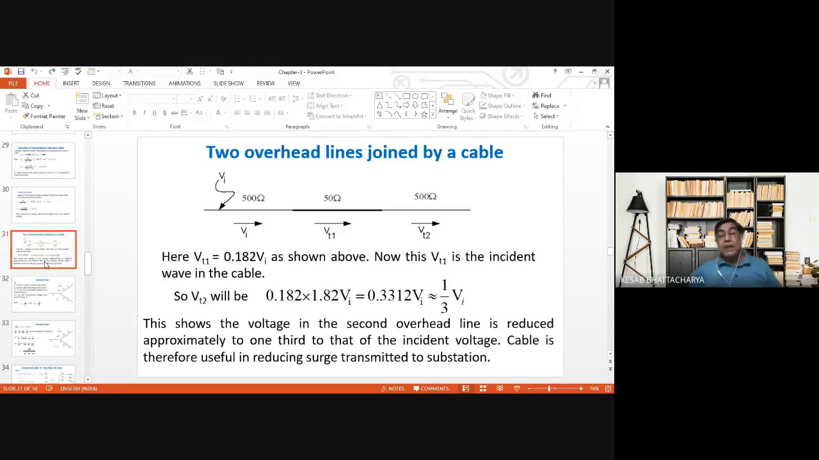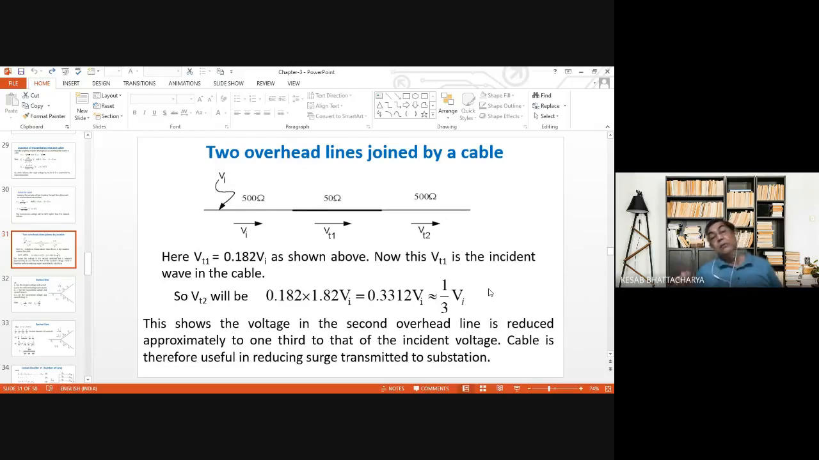And from the cable, when it is transmitted to the next transmission line, it is Vt2, and that will be equal to 1.82 times the voltage in the cable. The voltage in the cable will be 0.182 Vi, and that has to be multiplied by 1.82 to get the voltage transmitted in the second line. Doing this, we see it is equal to 0.3312 Vi, that is about 1/3 Vi.